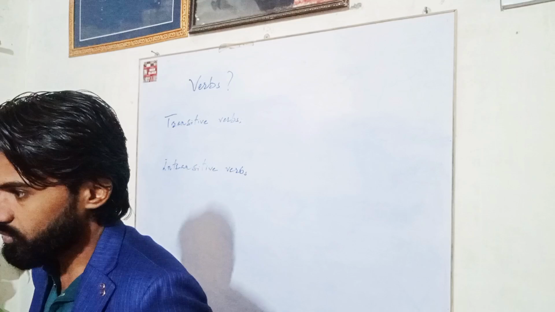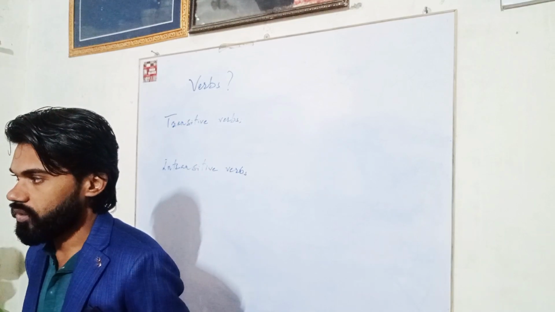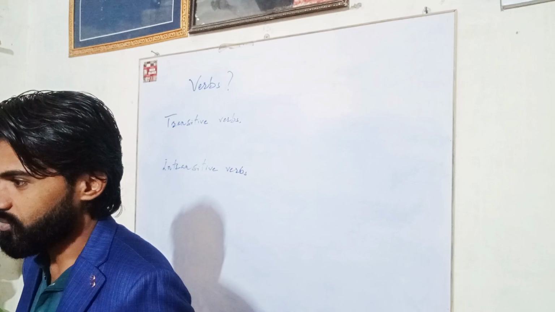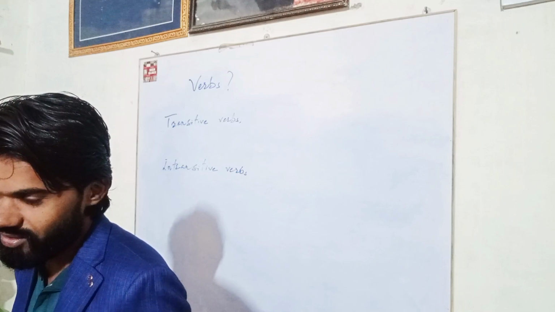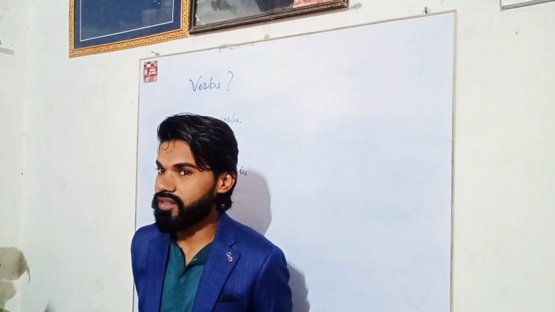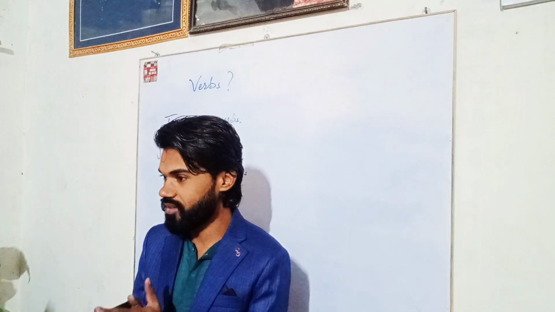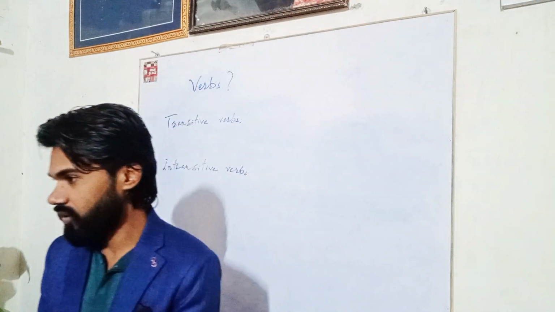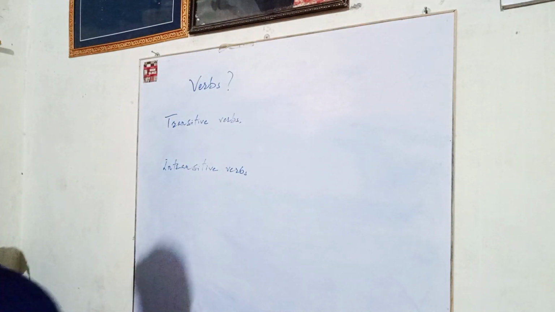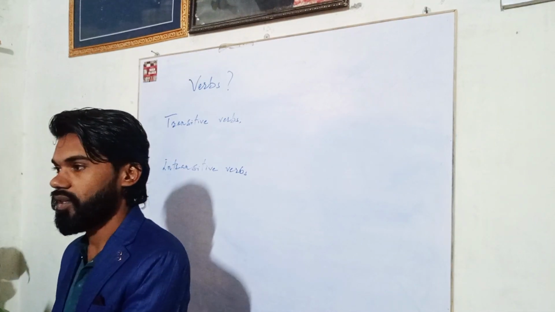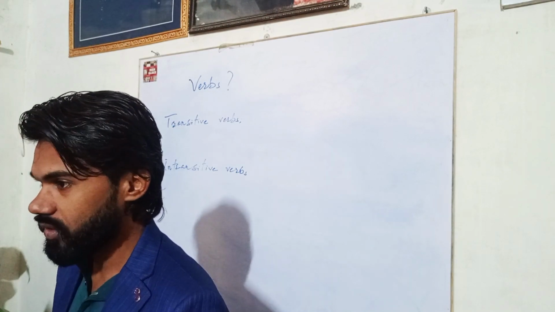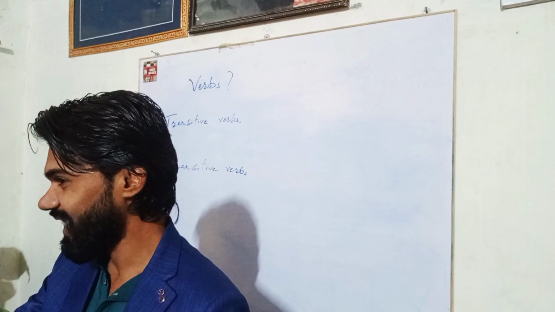An intransitive verb doesn't contain any kind of object. Transitive verbs have an object. But sometimes intransitive verbs also have an object, but they are still intransitive, and this is what the class is going to be on. How are they still intransitive when they have an object? Did you learn it?